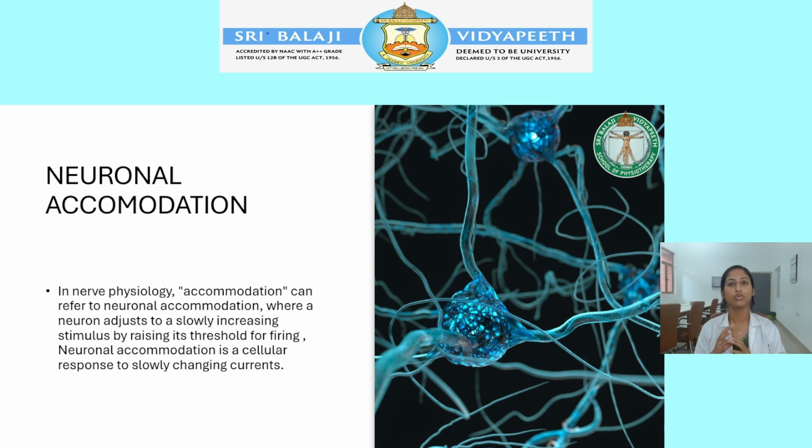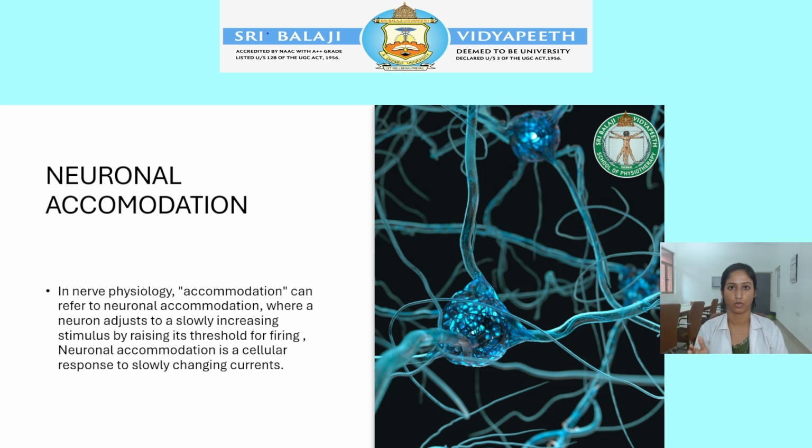How do neurons normally fire? Whenever you give a strong and sudden stimulus, the sodium voltage-gated channels open, sodium rushes in, and the inside becomes more positive. At that time there will be firing of an action potential.